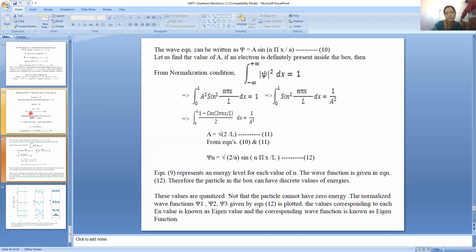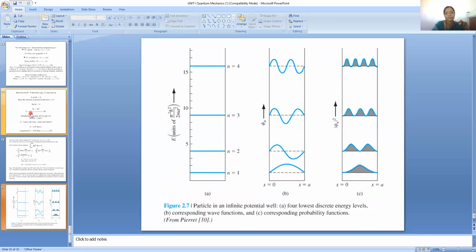By simplifying this, a is equal to root 2 by L, so psi n equals root 2 by L sin n pi x by L. Now this equation represents an energy level for each value of n. Therefore, the particle in the box can have only discrete values of energies. These values are quantized.